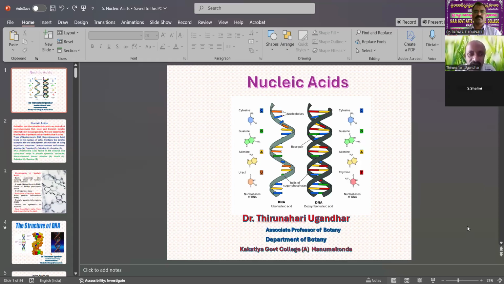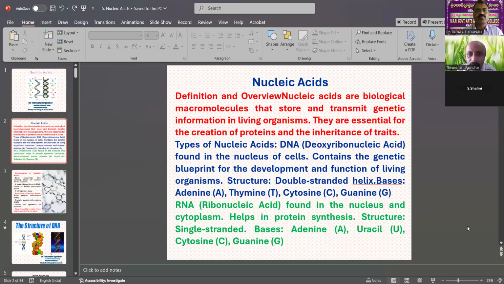These nucleic acids are biological macromolecules that store and transmit genetic information in living organisms.